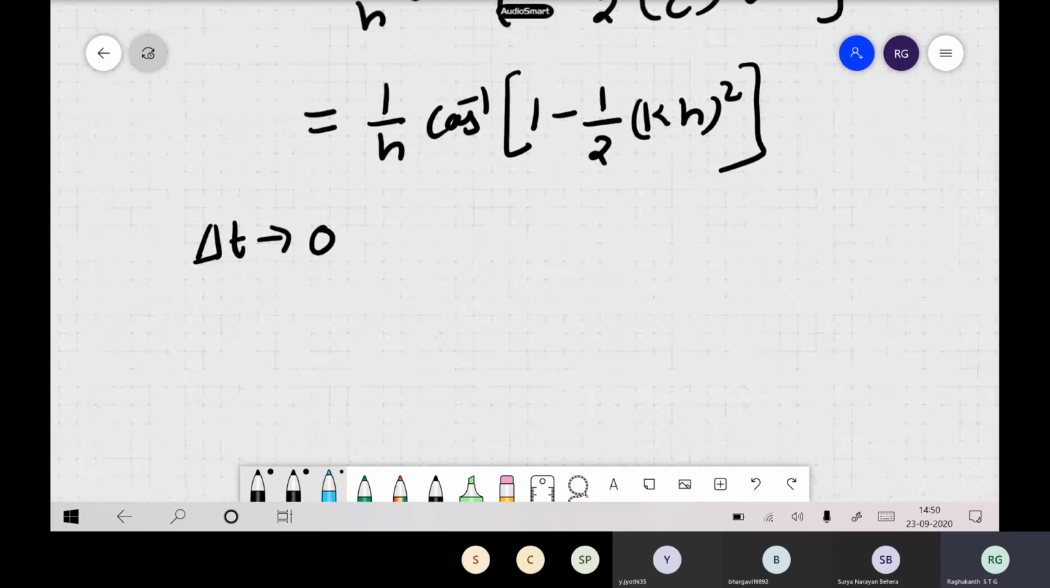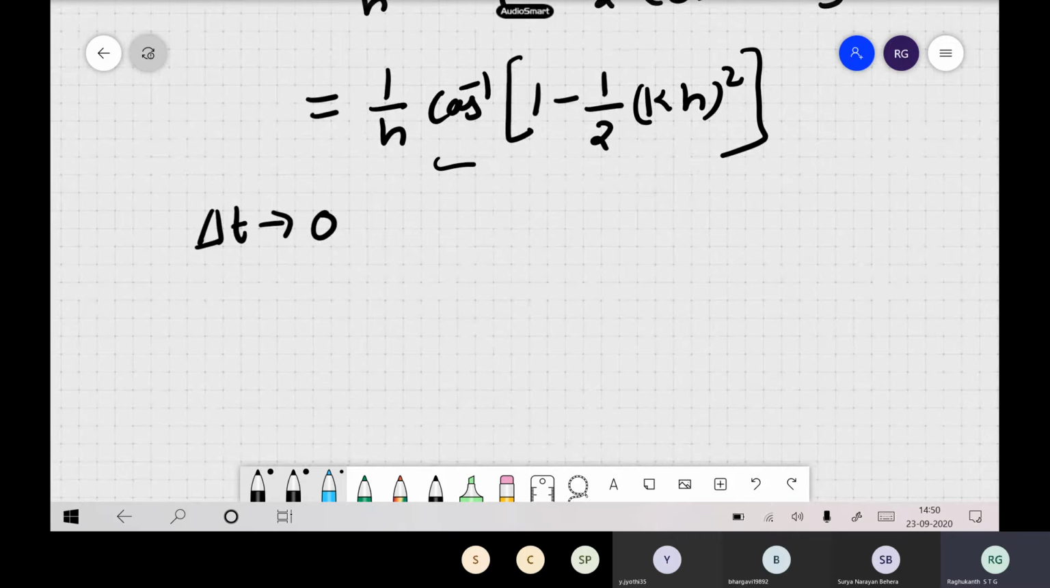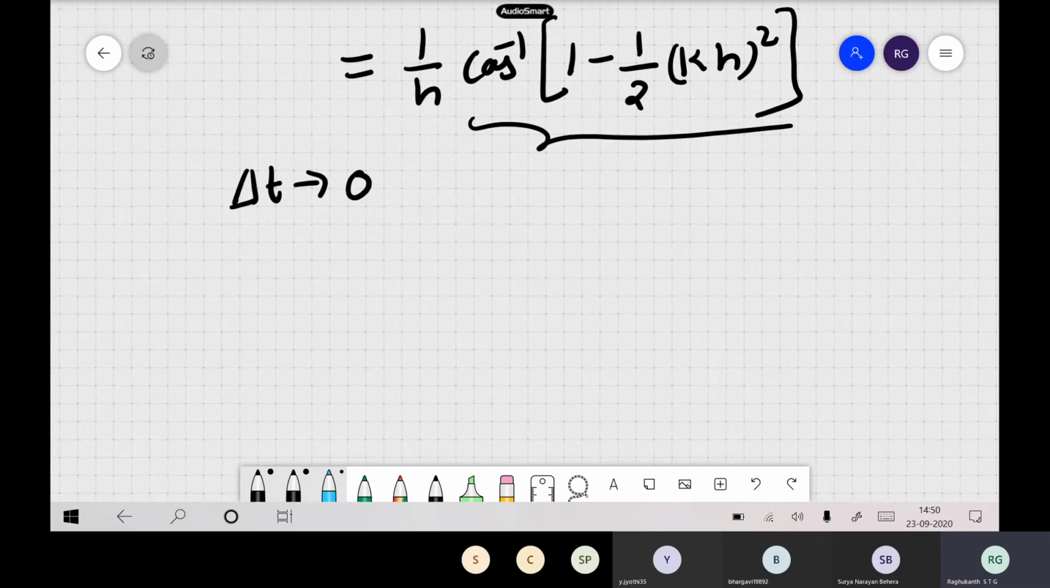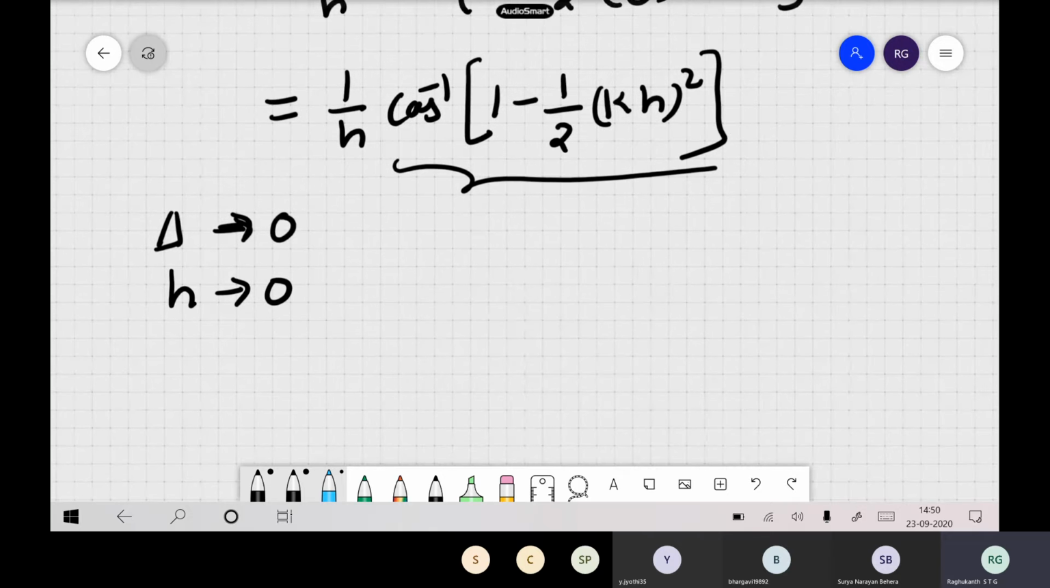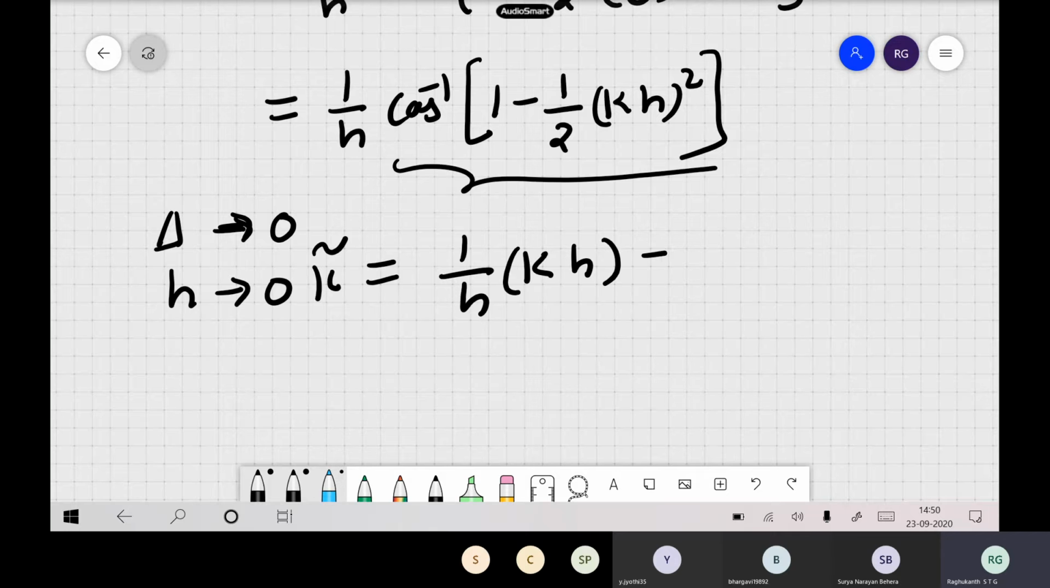Now here also, once again you can expand cos inverse in terms of a Taylor series expansion, and let us say h also tends to 0. Sorry, this is delta t, both of them are the same. So if delta tends to 0 and h also goes to 0, this equation can be written as 1 by h. So this is your k hat. So k into h itself. Which means k hat becomes your k itself.